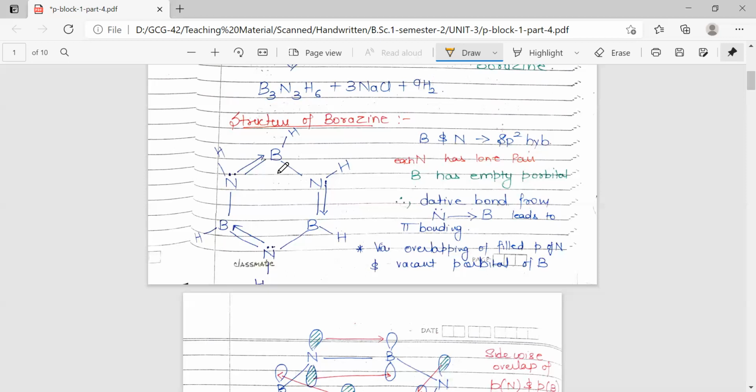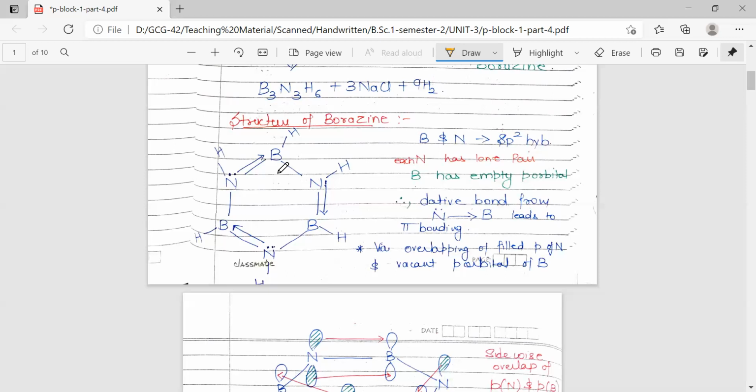There are pi electrons present, a lone pair is present with the nitrogen. So there is a donation of this lone pair from the nitrogen to boron, leading to the formation of a dative bond, that is a coordinate bond, in place of the double bond. So this gives the appearance of the double bond, and the bonding and the properties are similar to those in benzene, which are there because of the double bond.